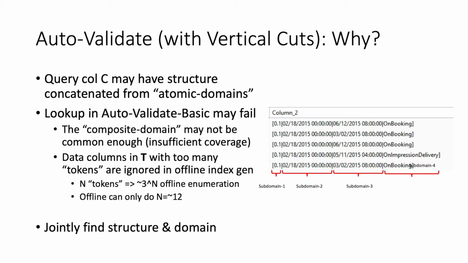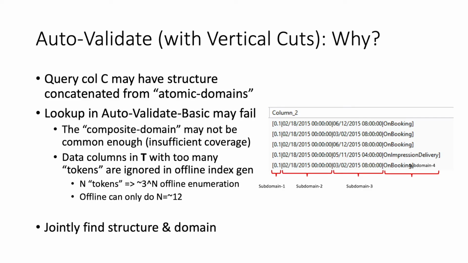For some cases, the composite domain may not have enough coverage in the data corpus, failing to check against the coverage constraint. In some other cases, there are too many tokens split by the pattern language, and thus failing the hypothesis pattern generation process in offline indexing due to token limit constraint, a hyperparameter restricting the number of variants permitted for each token, to avoid an explosive number of hypothesis patterns.